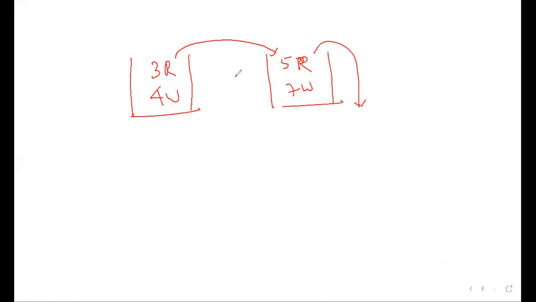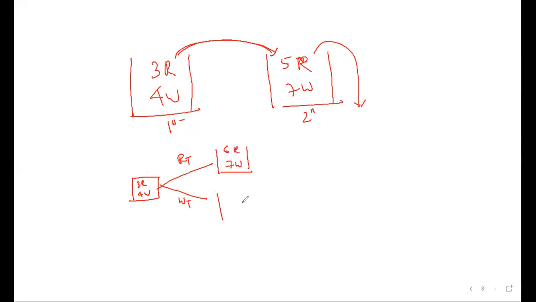What is the first experiment? What did we do first? We removed a ball from the first bag and transferred it to the second bag. So that is the first experiment. How many possibilities? Red can be transferred or white can be transferred. If red is transferred, what will be the new sample space? 6 red and 7 white. And if white is transferred, 5 red and 8 white.